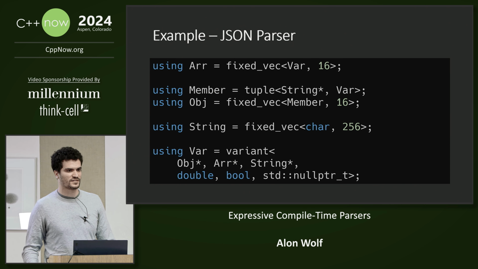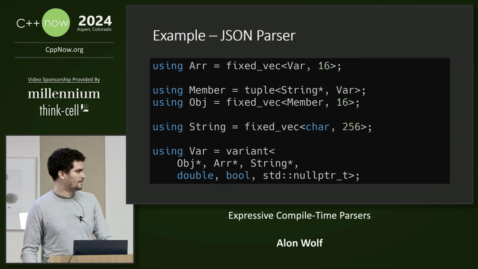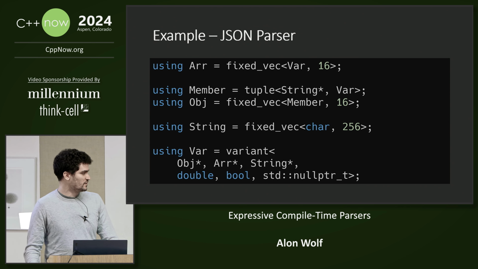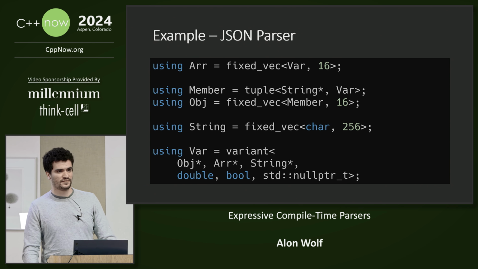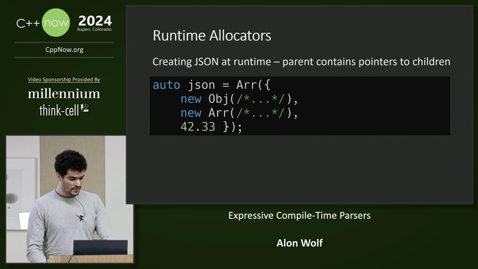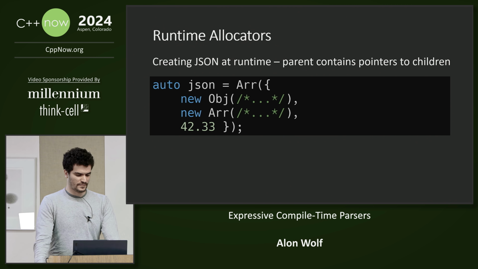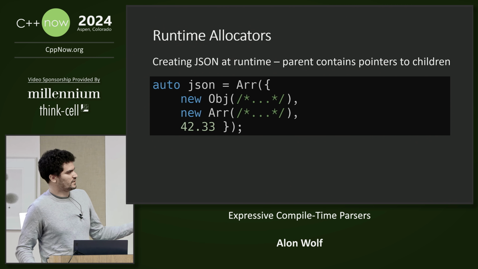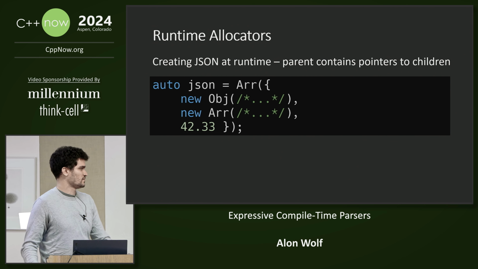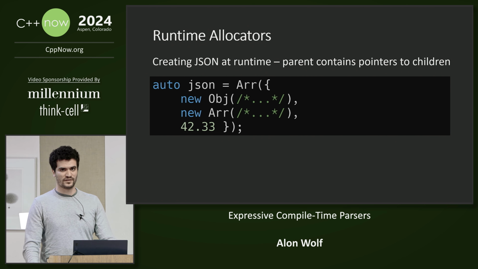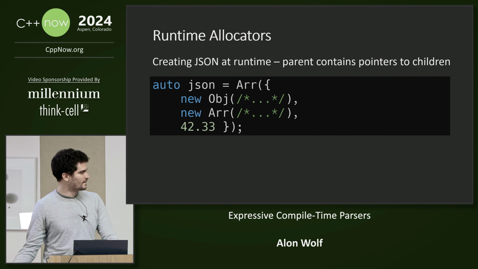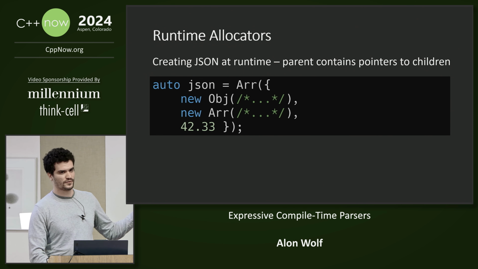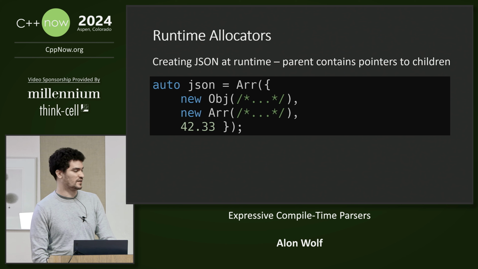They will all use fixed capacity containers. And we have a variant of all the possible data types. Notice here that object, array, and string inside the variant are pointers. So usually, if we want to create a JSON at runtime, we can do something like this, and it is also common. Generally, if you have tree data structures, then you usually have a pointer from the parent to its child nodes. So in this case, ideally, you can use new and store them inside a smart pointer.